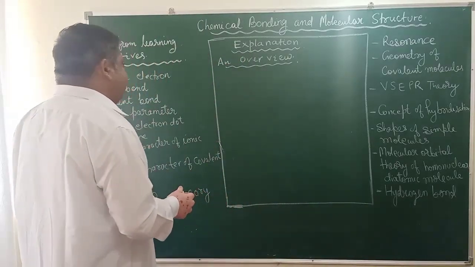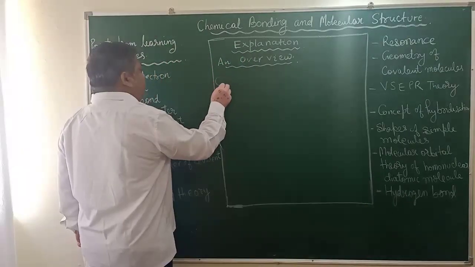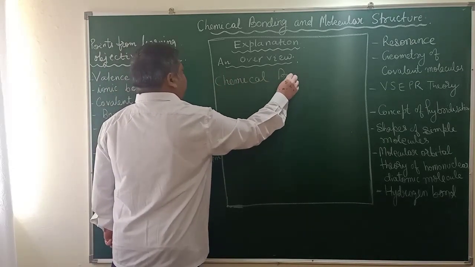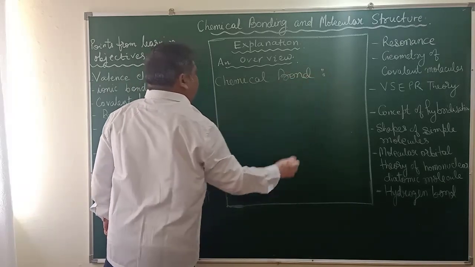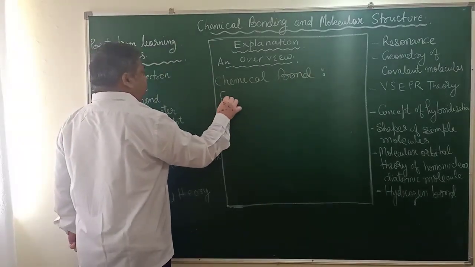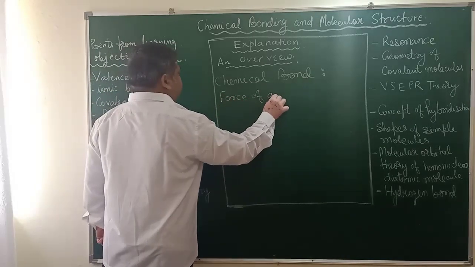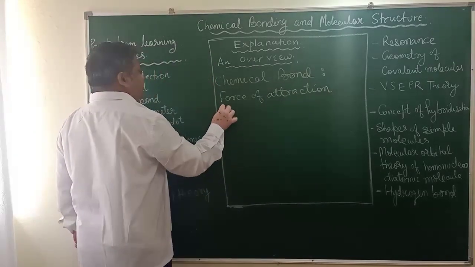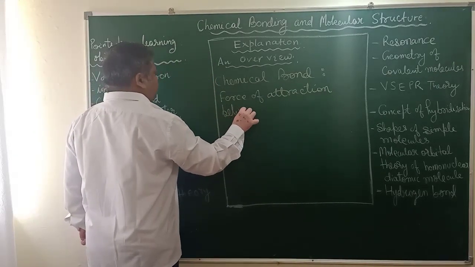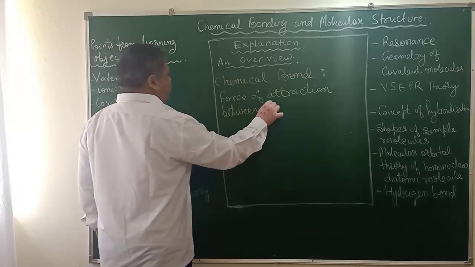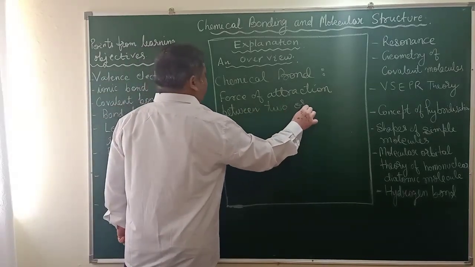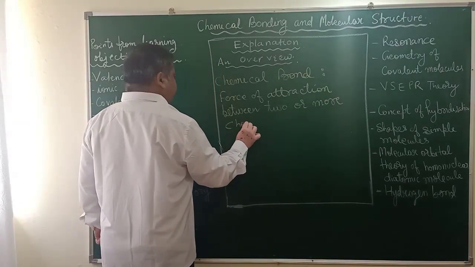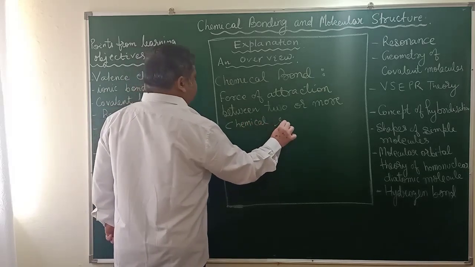If you want to write down the basic things, you can write down what is chemical bond. Chemical bond is the force of attraction between two or more chemical species.